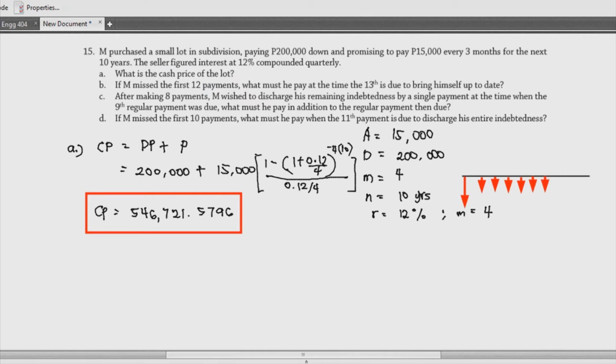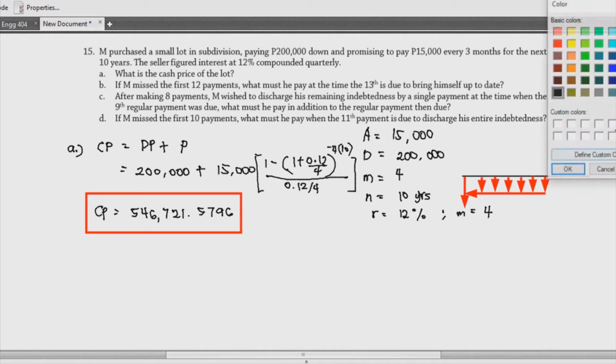And then, what you have to do is to bring this back to the present. So, lahat ng payments mo, so that we can obtain yung present cash price niya. Okay? So, ganun yung nangyari dyan for our cash flow diagram. Now, let's proceed to the next one. So, B. I think hindi magkakasya yung B dito, so buburahin ko na lang. Just remember, yung ating cash price is 546,721. Siguro pwede natin siyang ilagay dito, no? Let's just write it here.